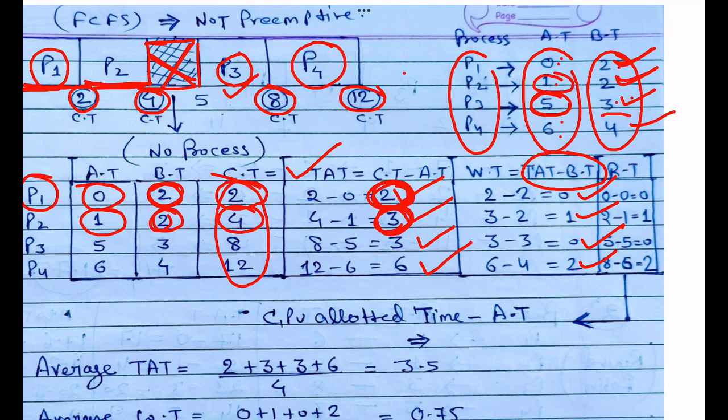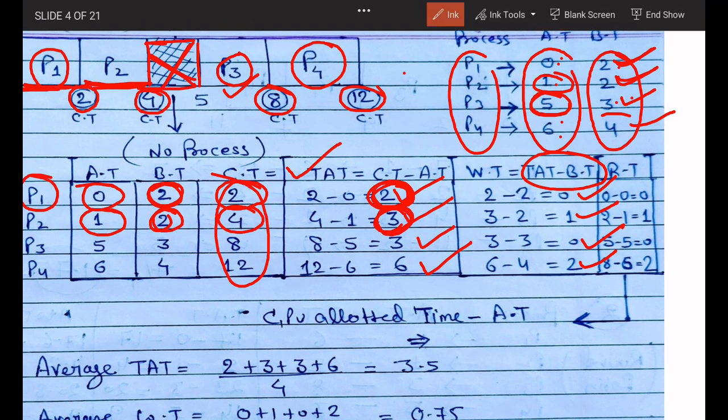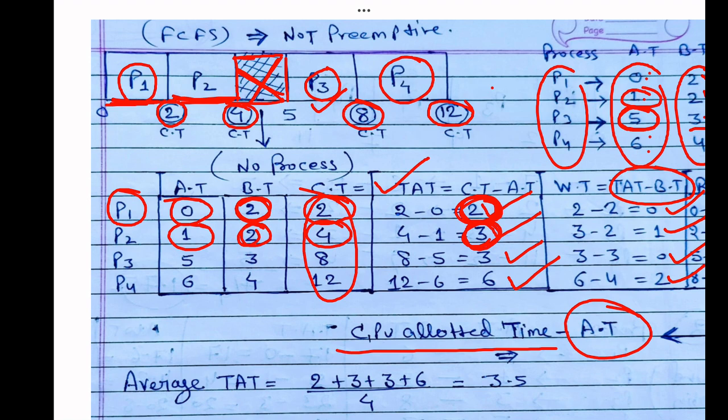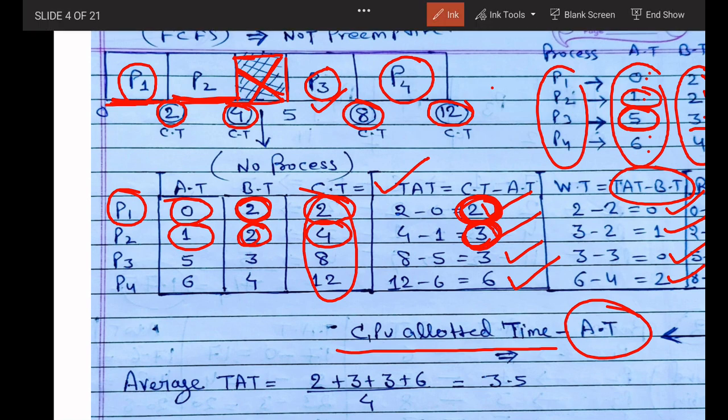Okay, what is this response? Response means CPU allocated time minus arrival time. Okay, what is CPU allocated time? The meaning is when the process P1 came, and at that time what was the allocation time? So 0 minus 0 is equal to 0. When P2 came at 2 and allocation time is equal to 1. So 2 minus 1 is equal to 1.